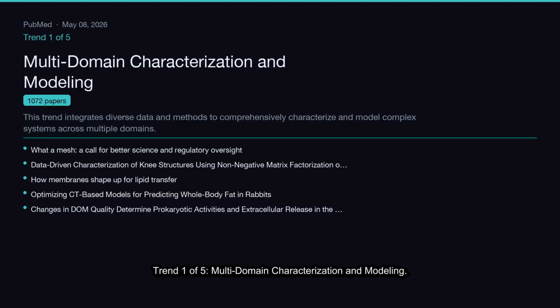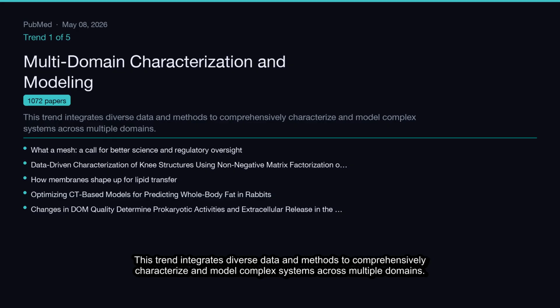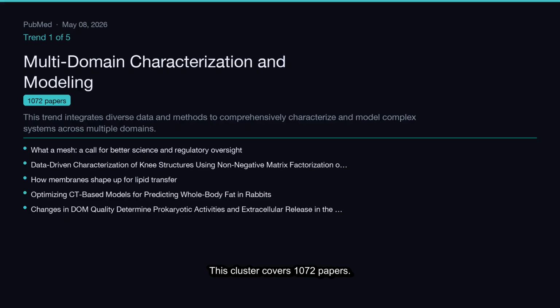Trend 1 of 5, multi-domain characterization and modeling. This trend integrates diverse data and methods to comprehensively characterize and model complex systems across multiple domains. This cluster covers 1072 papers.